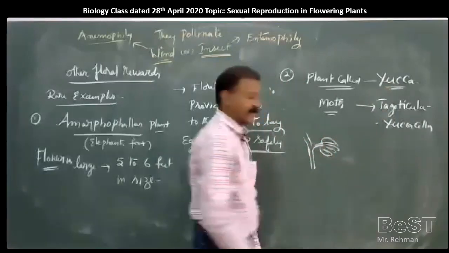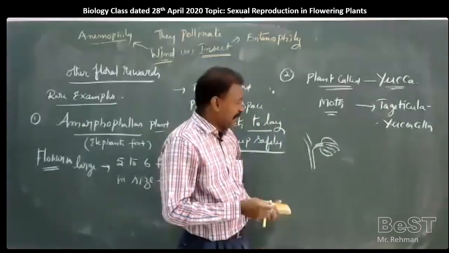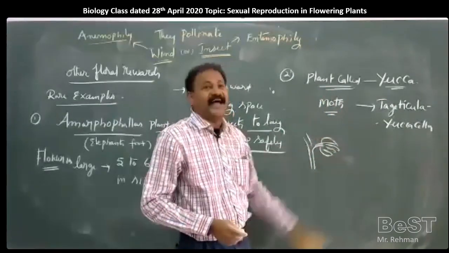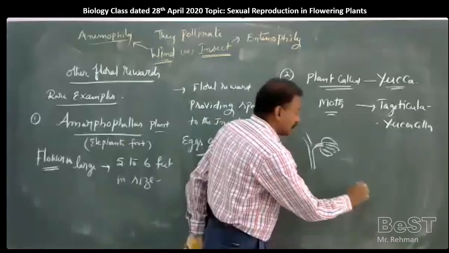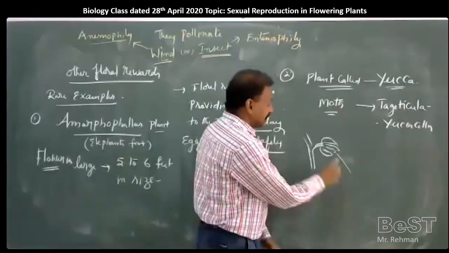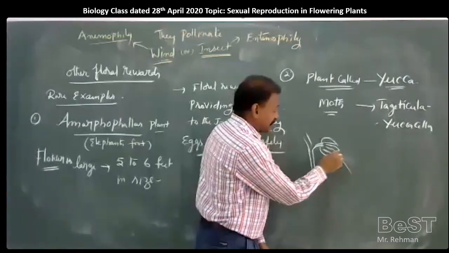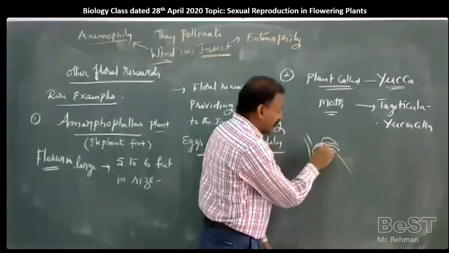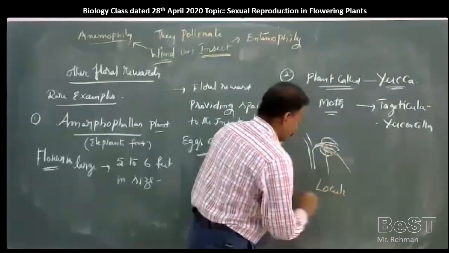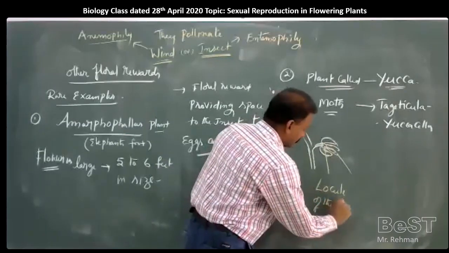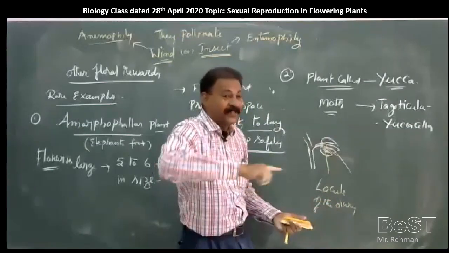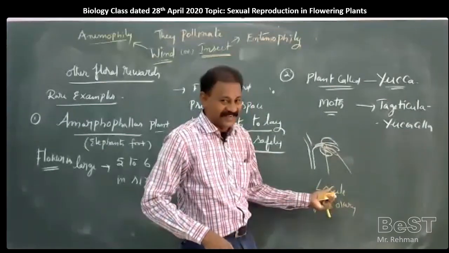And whenever the yucca plant is forming flowers, a specific moth called Tegeticula yuccasella is capable of entering into the flowers and it reaches the stigma. Then from the stigma it moves inside the ovary, in the locule of the ovary. Every one of us knows what a locule is. Locule is the ovarian cavity inside the ovary where ovules are present.